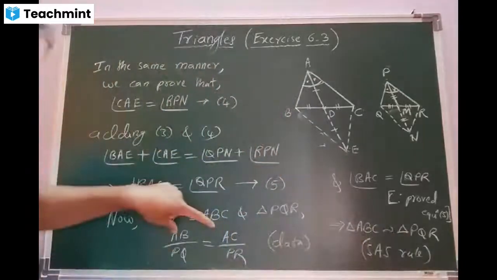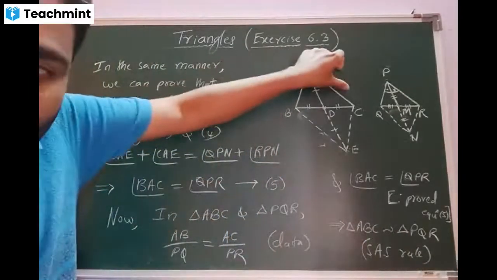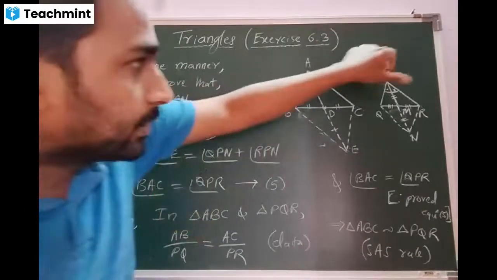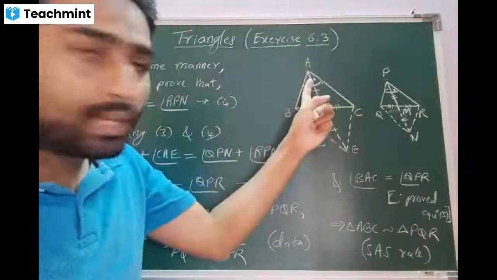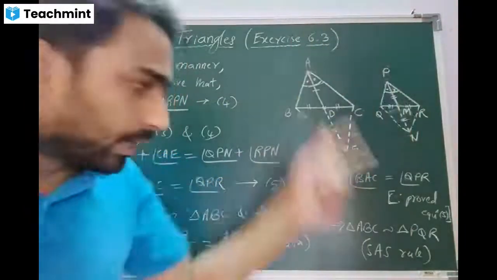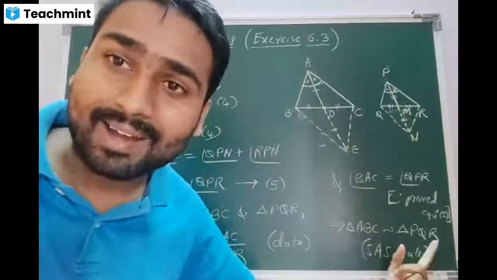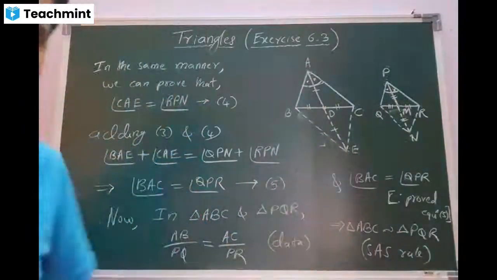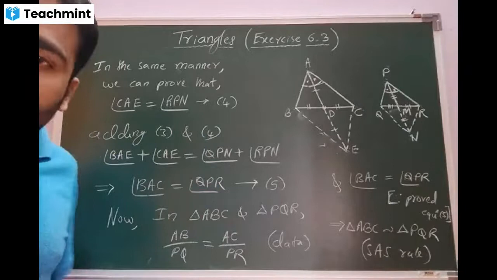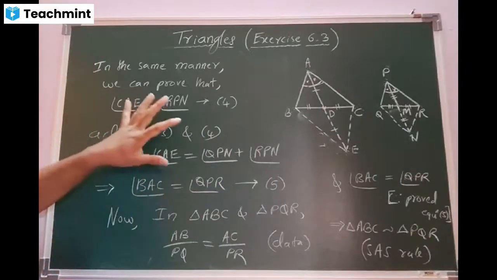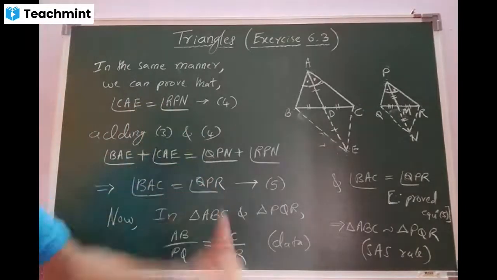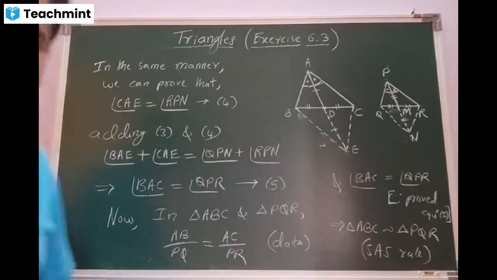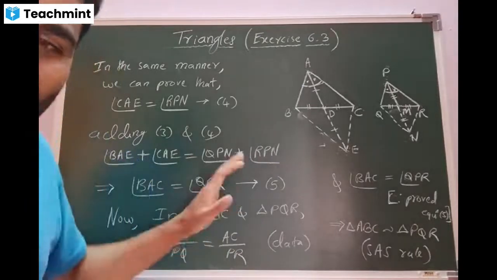So look at the concept, beta. AB and AC are proportional to PQ and PR. Included angle A is equal to the included angle P. Hence, this and this are similar. Zindabad. Got the concept? Yes, sir. Beta, very horrible question. Am I right? Yes, sir. Okay. Copy fast.